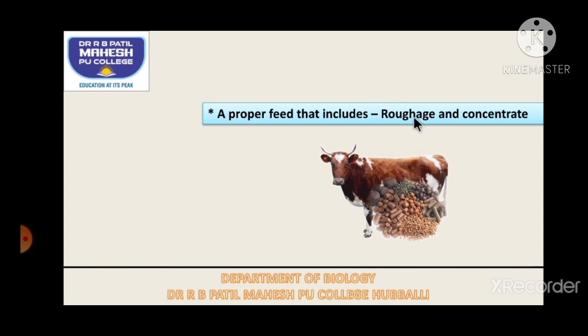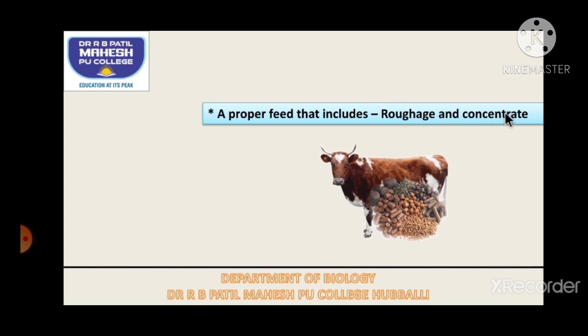So, roughage includes hay or say legume pods, whereas a concentrate is a rich food with the protein. So we can give in the concentrate the broken grains of the jowar or the finger millets or any other type of grain, and even we can give pulses, that is broken dals. So if in the morning we are giving roughage, we should see that in the evening we give concentrate, or vice versa.